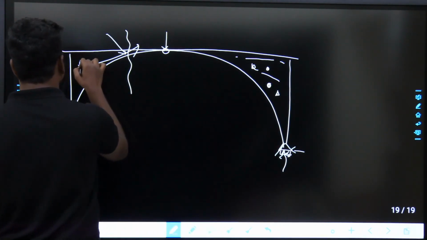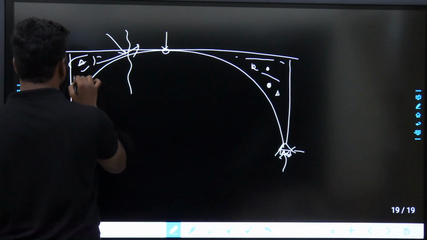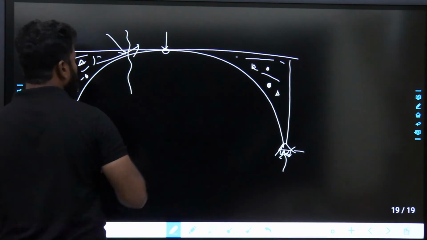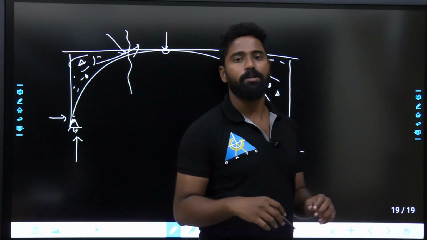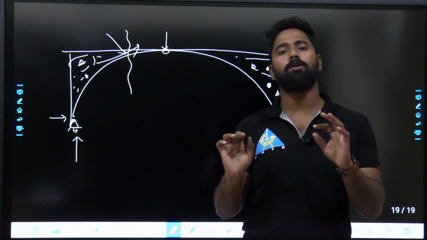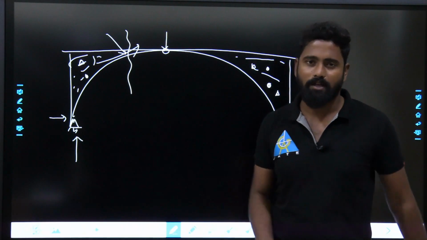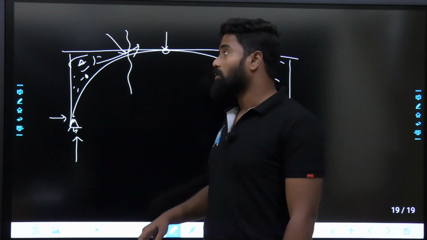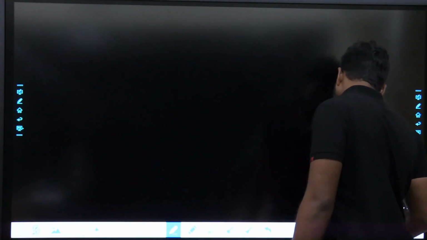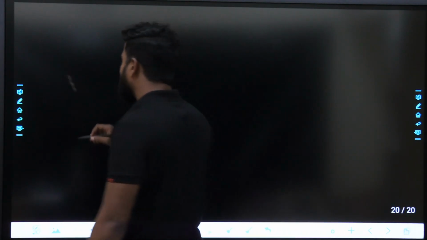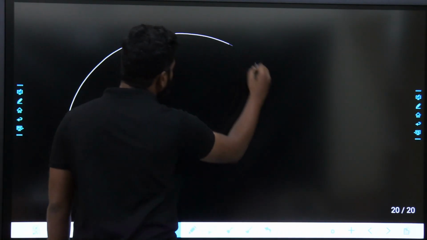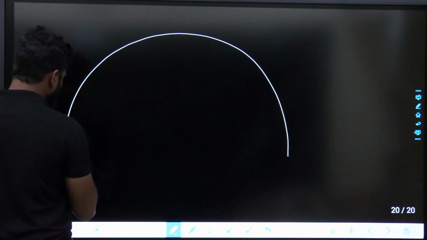Here you will see something like this. Okay, this is a 3-hinged arch. 3-hinged arch is generally a determinate structure. By using equilibrium equations, you can easily calculate all the things in 3-hinged arches. Fine. Whereas when it is coming to 2-hinged arches, then it is an indeterminate structure. 2-hinged arch will be something like this.